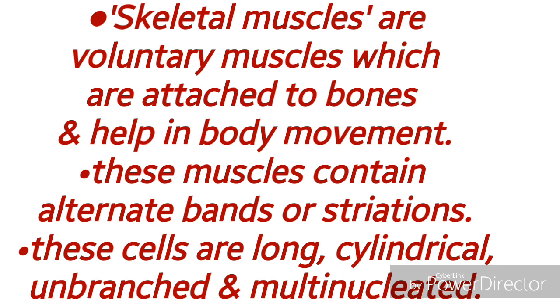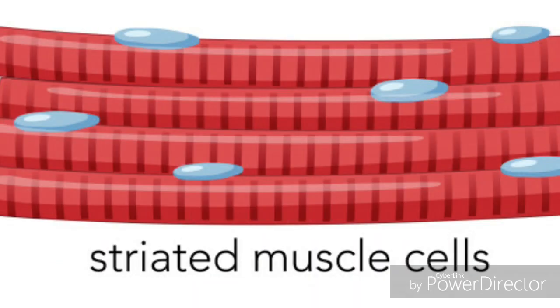Students, in your previous classes you learnt that the movement of our hands happens by the contraction and relaxation of two muscles, biceps and triceps. In this picture you can observe the structure of skeletal muscles or striated muscles. These are voluntary muscles.